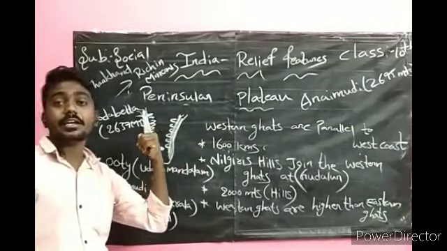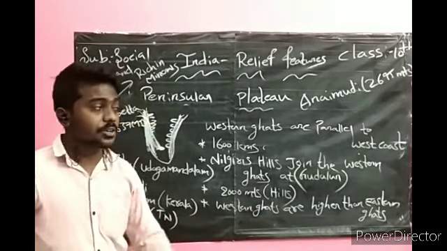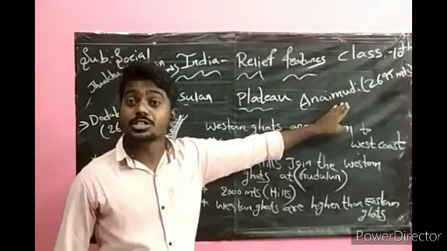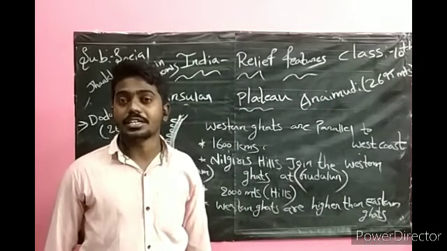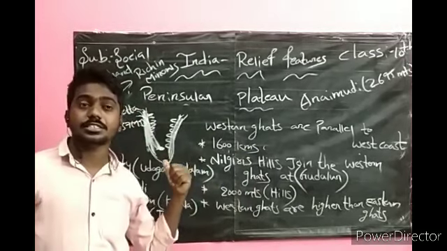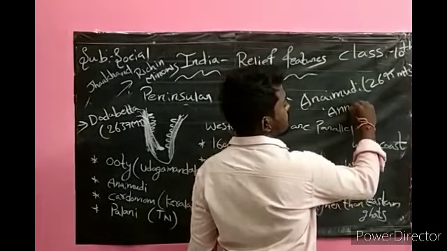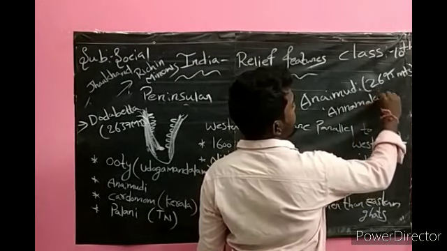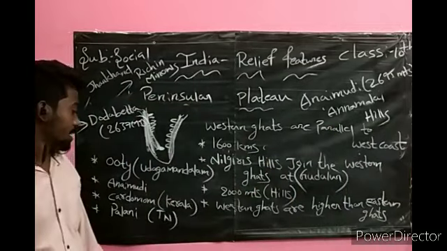Which is the highest peak in Nilagiri Hills? Dodabetta. Which is the highest peak in South India? Anaimudi. Dodabetta is of Nilagiri Hills. Anaimudi is of Annamala Hills in Kerala.